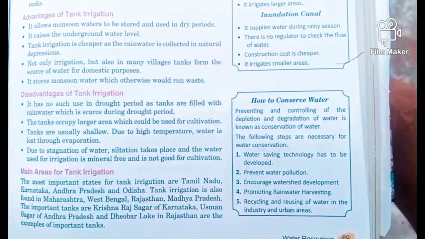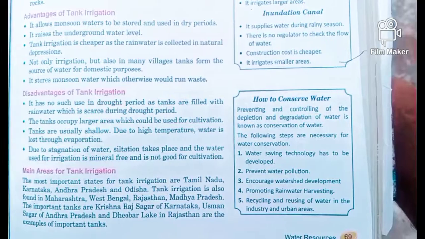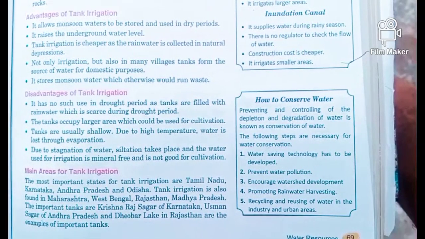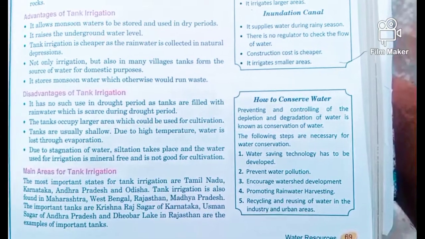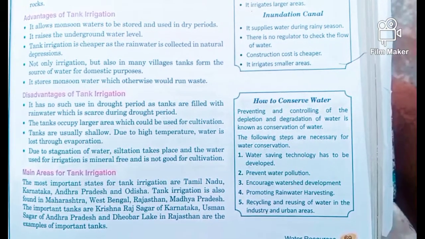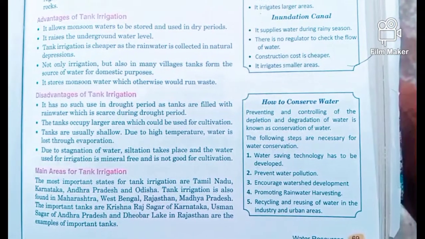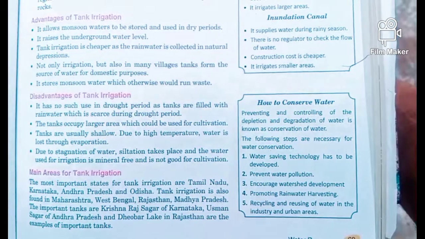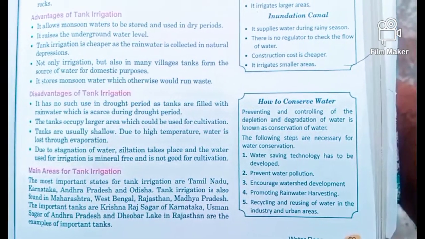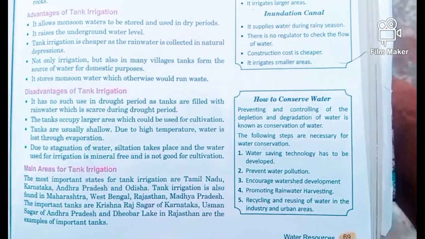And the important disadvantage is what? There is a lot of stagnant stored water, and here siltation takes place, so the water can be mostly silted, meaning the minerals settle at the bottom and only the water remains on top. Such mineral-free water is not good for cultivation. So those are the problems we can have with tank irrigation.